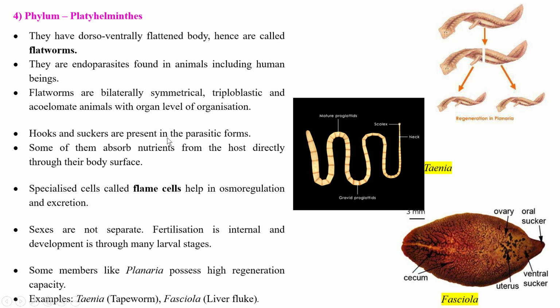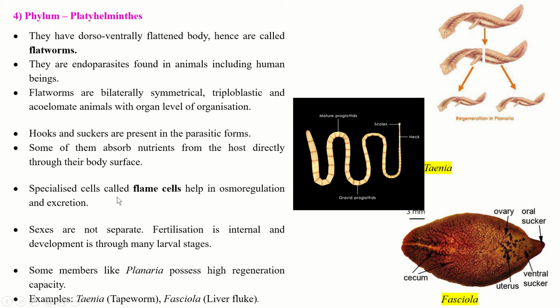Hooks and suckers are present in the parasitic form. So they have hooks and suckers, which help the parasitic form to absorb the nutrition and for locomotion. Some of them absorb nutrients from the host directly through their body surface. Through the suckers, they absorb the nutrition.